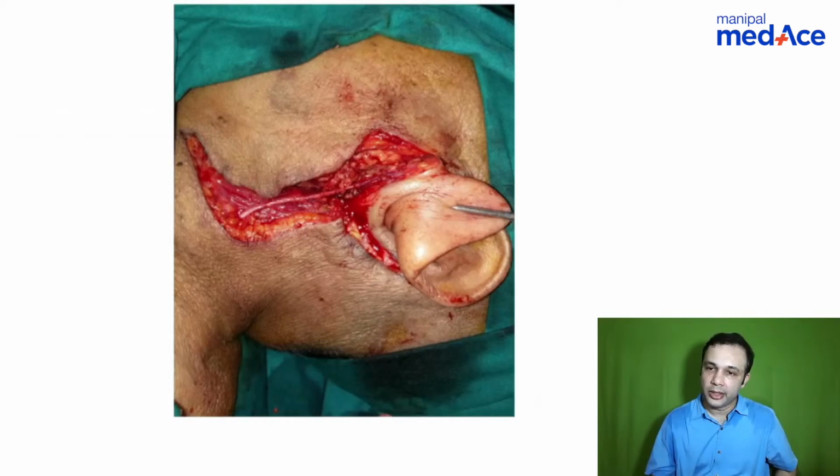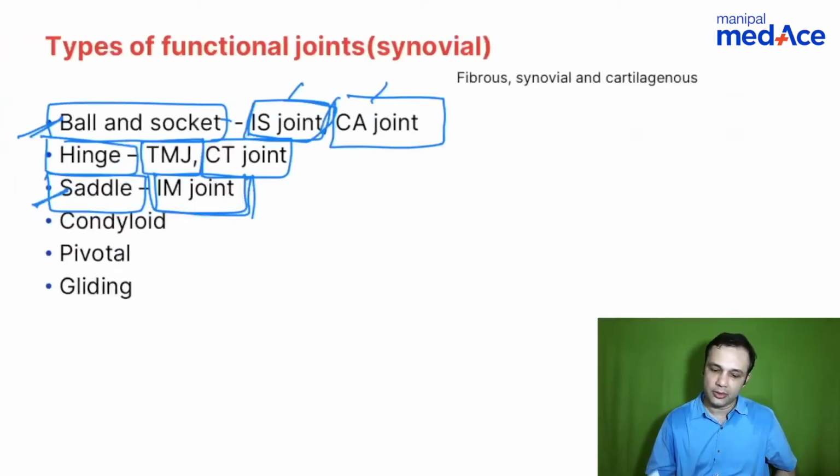Stardust, TM joint is a condylar joint. Yes, it is a condylar joint. Yeah, it is a hinge type of condylar joint.